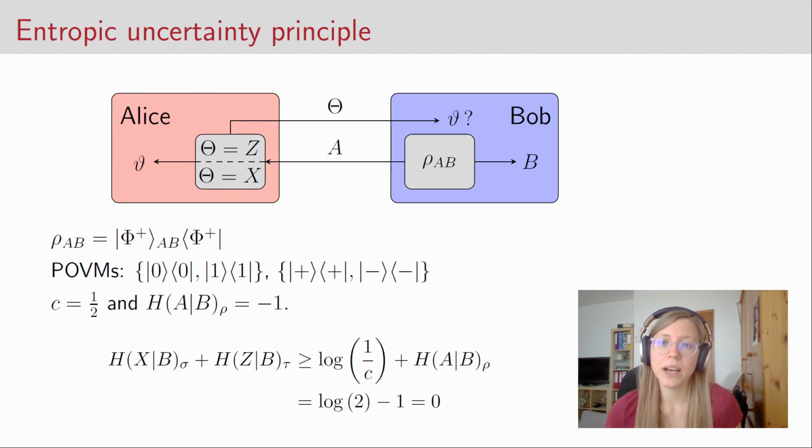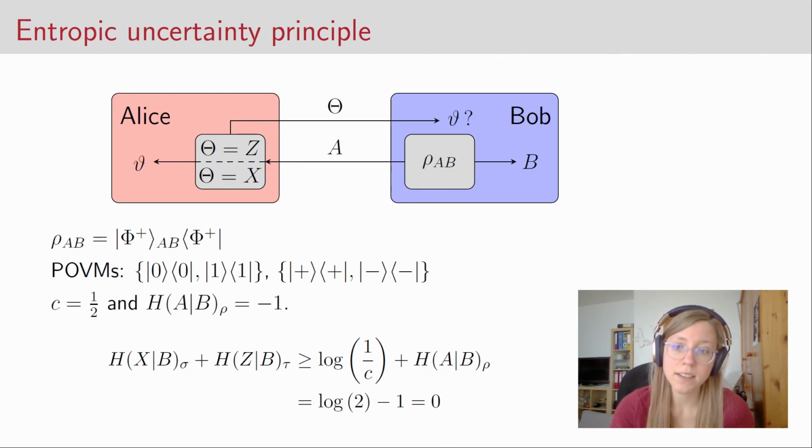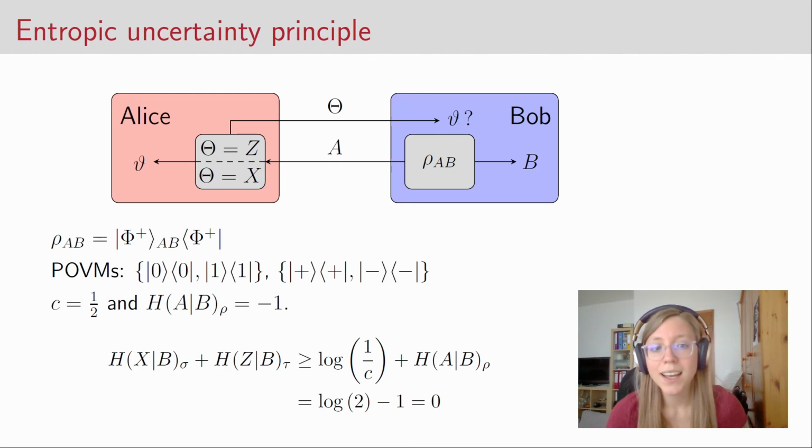If we now evaluate the entropic uncertainty lower bound, then we have to calculate the logarithm of 2, which is 1, plus the conditional entropy, which is -1, and then we apparently get 0. This is very consistent with the observation that we made before, that in the scenario we described in the beginning, Bob can actually predict the outcome with certainty.